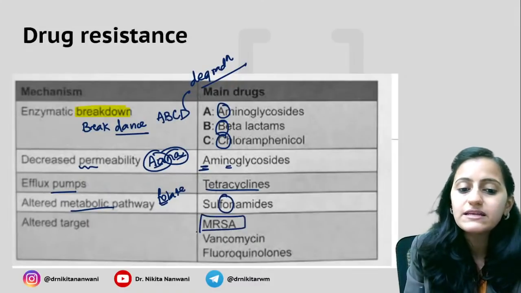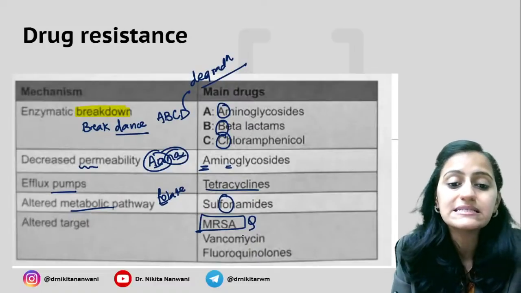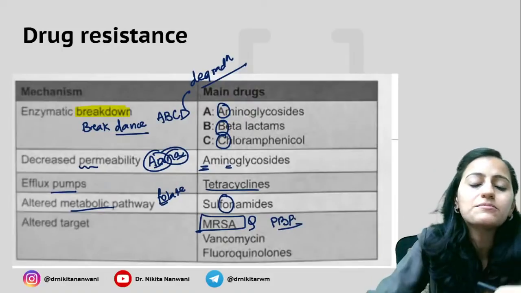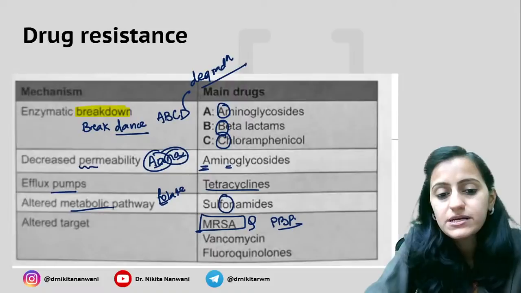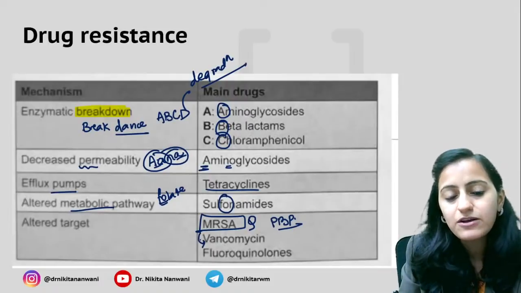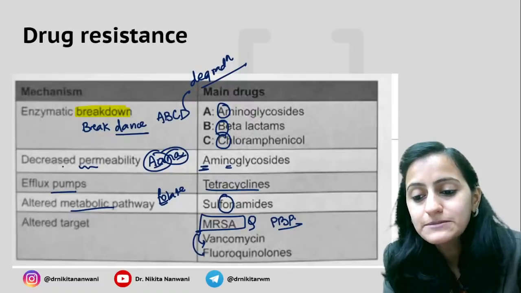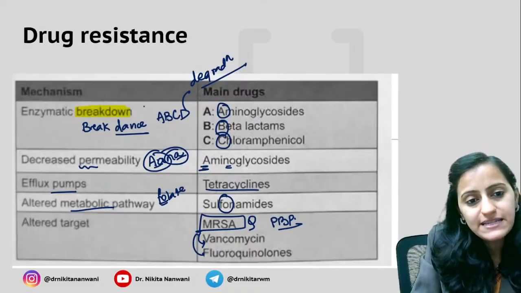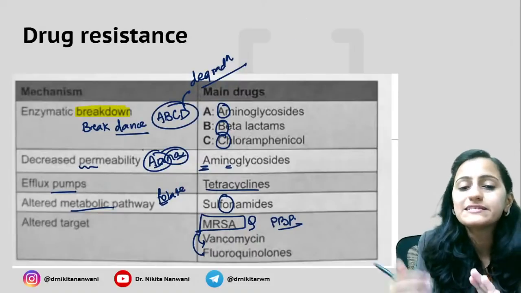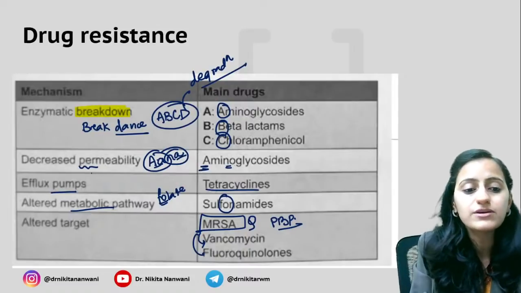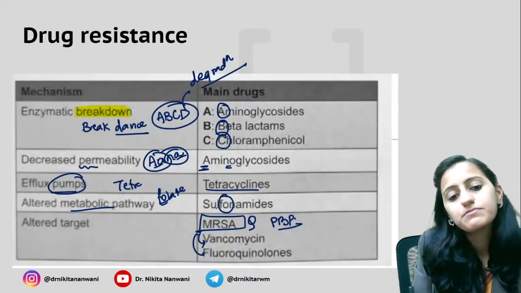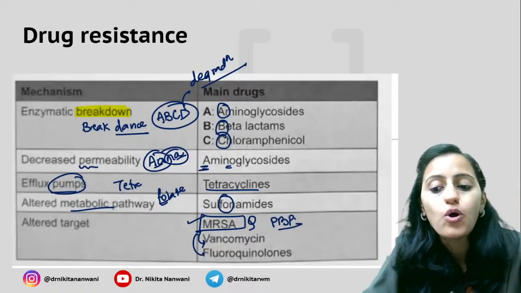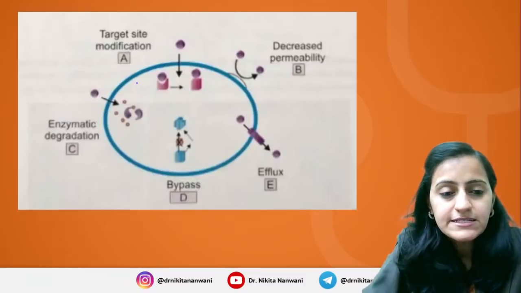Altered target, very, very important. What is the mechanism of resistance? MRSA. It is your altered penicillin binding protein. The penicillin binding protein is altered in your MRSA. Same with vancomycin, also with fluoroquinolones. So basically you have your various mechanisms: enzymatic breakdown, ABCD; permeability, ANA, that's basically your aminoglycoside. Pump is your tetra pump, metabolic is sulfonamide. MRSA is your penicillin binding protein, the altered target.